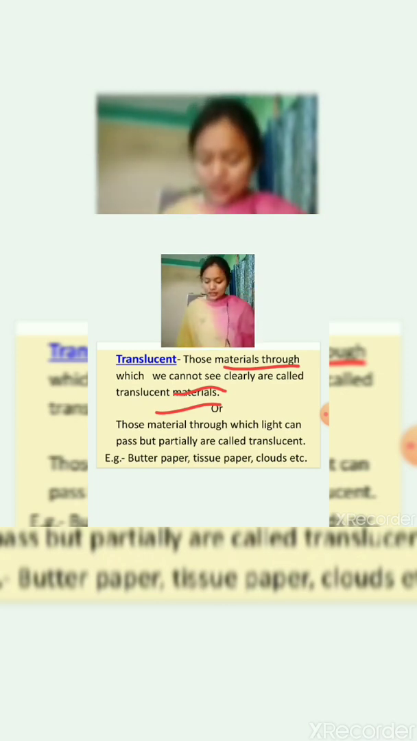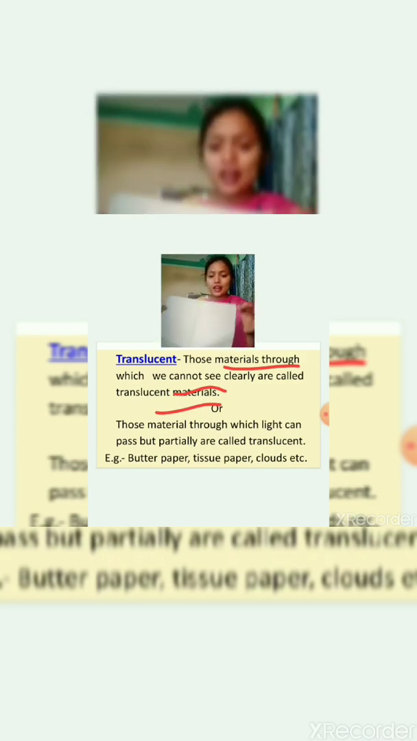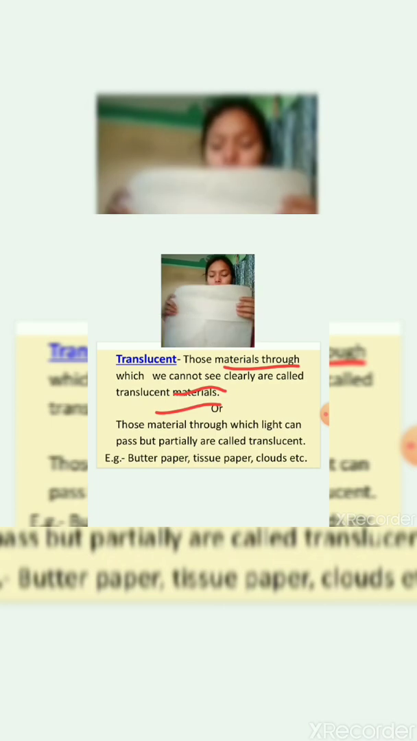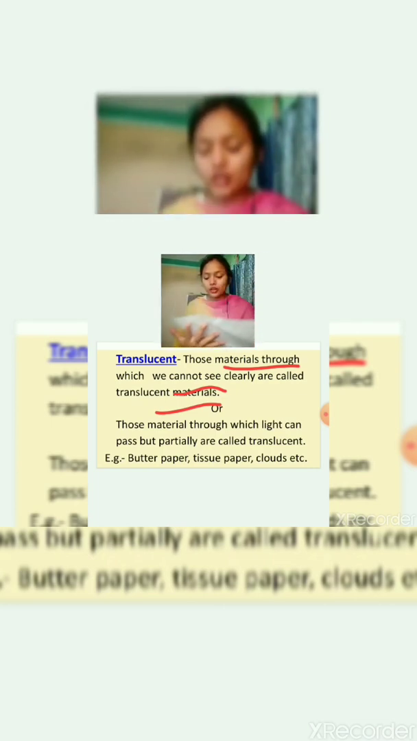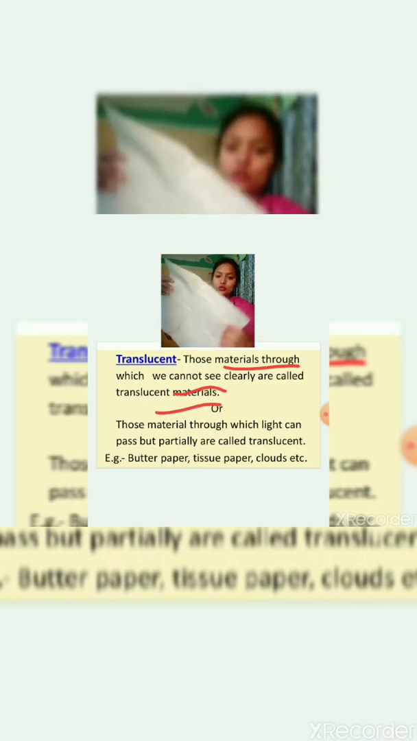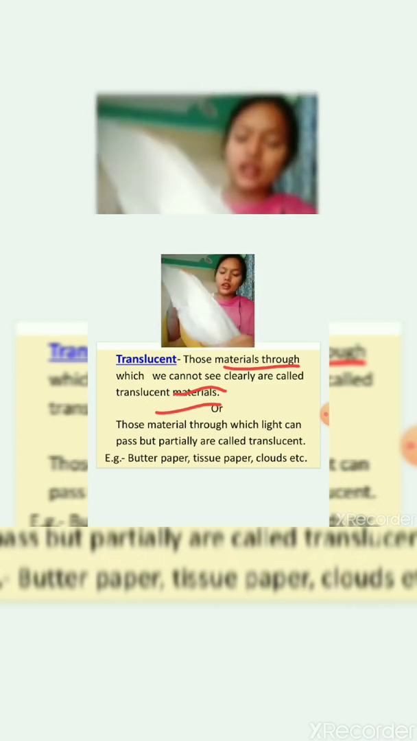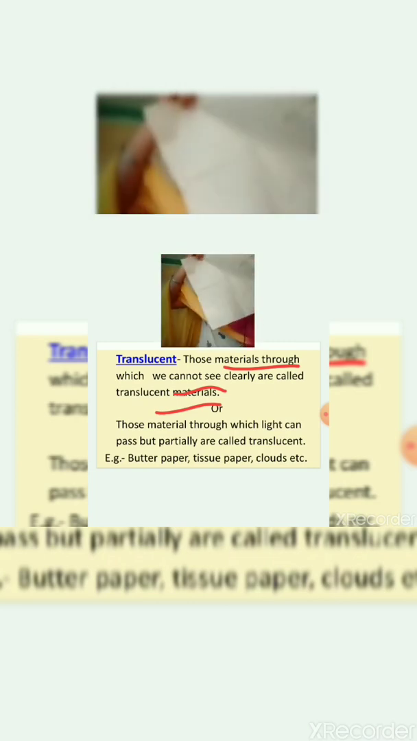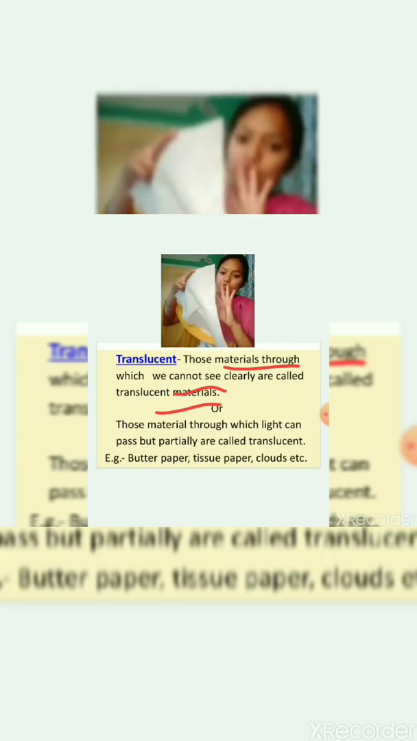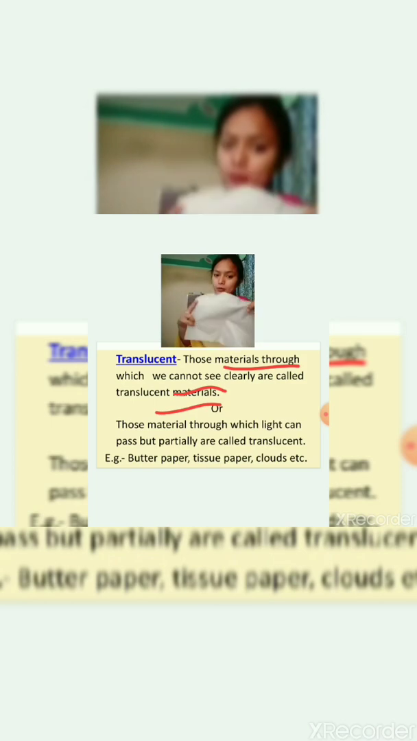Okay, now let's take examples. You can say butter paper is there and tissue paper is also there. Through this tissue paper we can see but not clearly, and light can pass through this. You can see through it only through small pores, or we can say a blurred image will form through this paper.